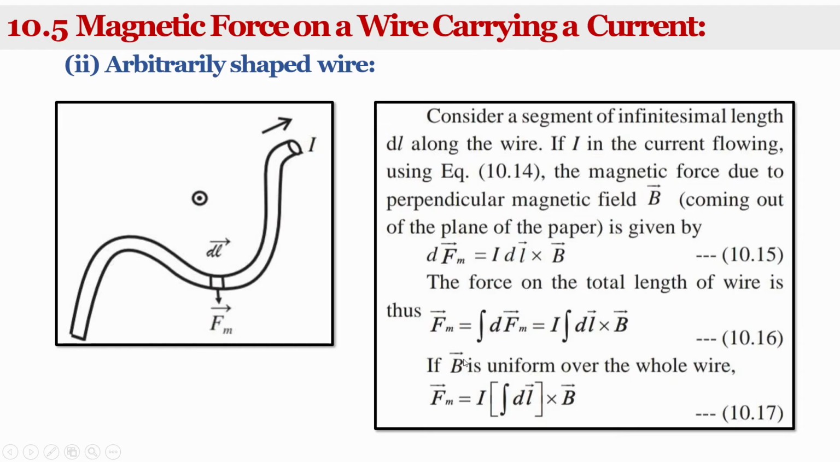If B is uniform over the whole wire, that is, if the magnetic field acting on the wire is uniform, then it is also constant and can be taken out of the integration. So the remaining is Fm equal to I times the integration of dl cross B. So that is the magnetic force acting on an arbitrarily shaped wire.